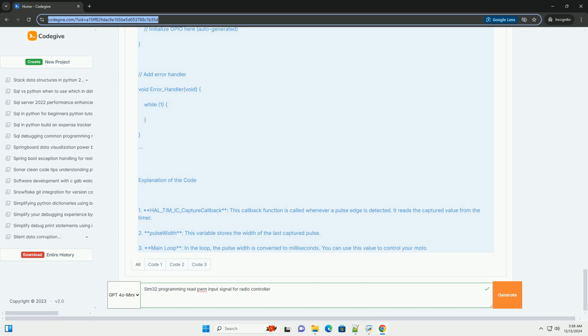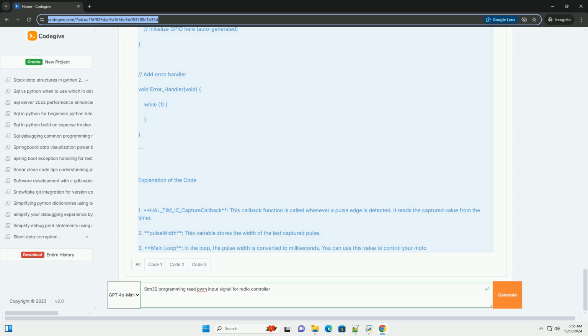Step 1. Configure the STM32 environment. 1. Create a new project in STM32CubeIDE or STM32CubeMX. 2. Select your STM32 microcontroller. 3. Configure the clock, ensure the system clock is set properly. 4. Enable timer. Go to the timers section. Enable a timer, example TIM2.